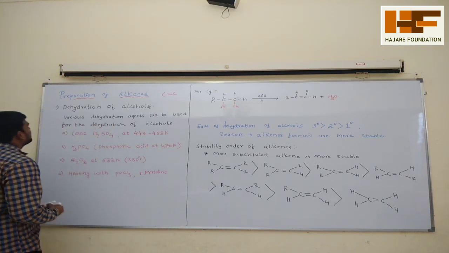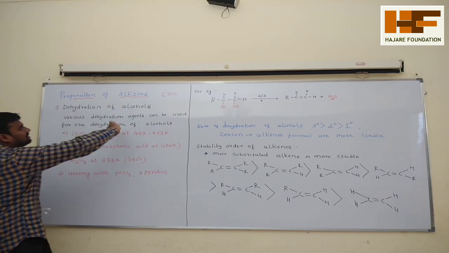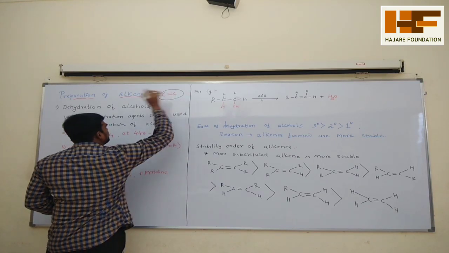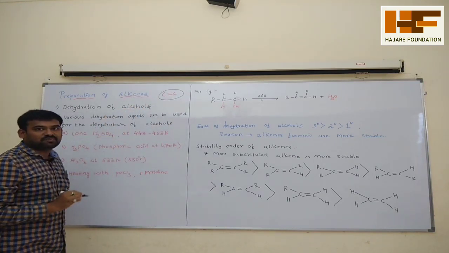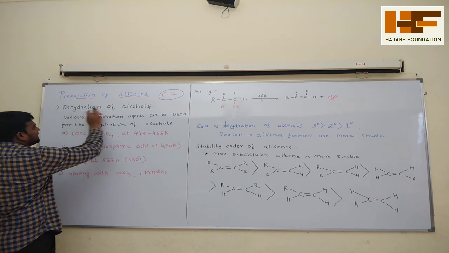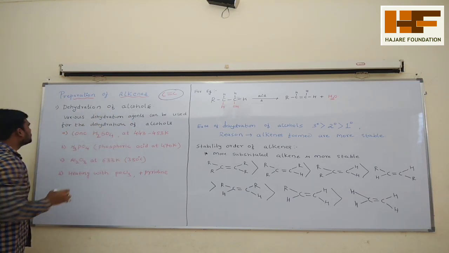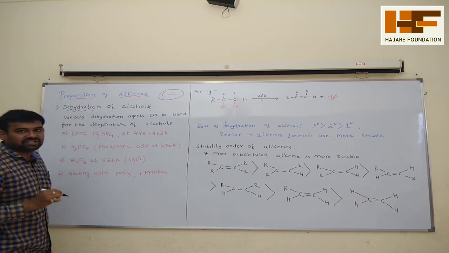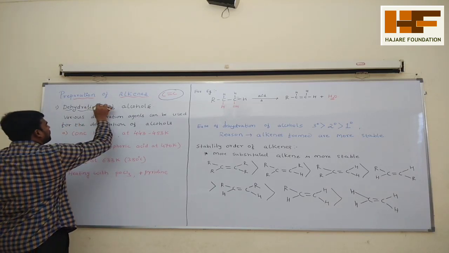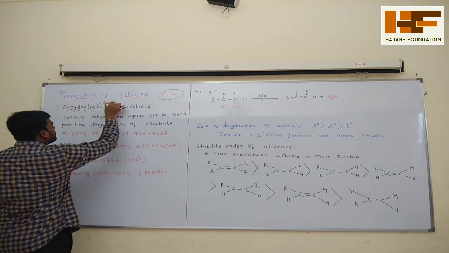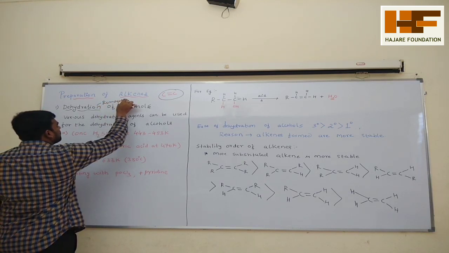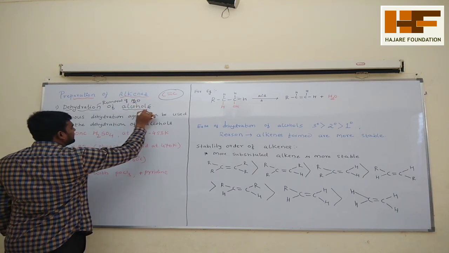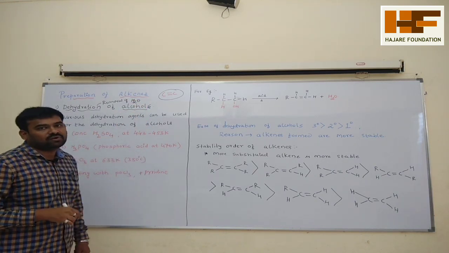Okay, so see, methods of the preparation of alkenes, which, as you know, are compounds that contain a carbon-carbon double bond. The first method of preparation of alkenes is from dehydration of alcohols. So what is meant by dehydration? Dehydration is nothing but removal of H2O. Removal of water from alcohol is called dehydration of alcohols.